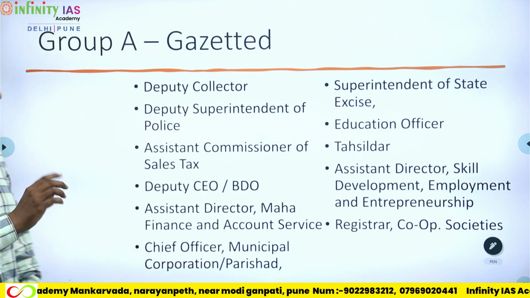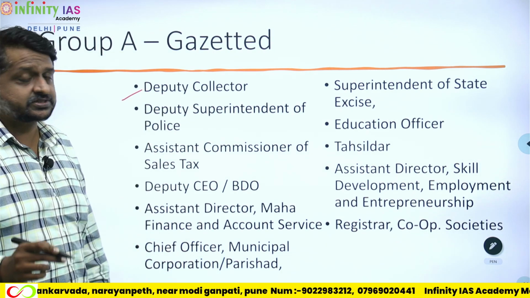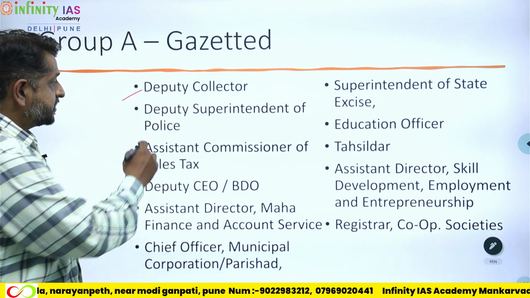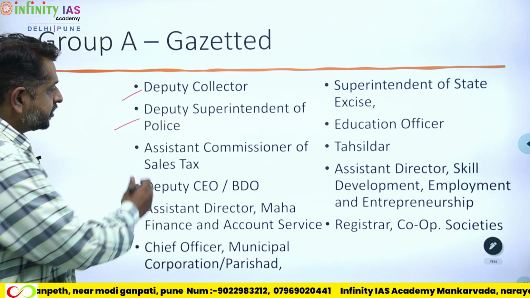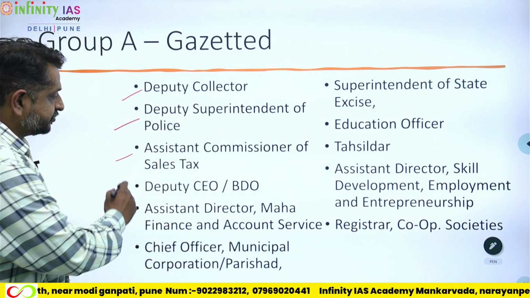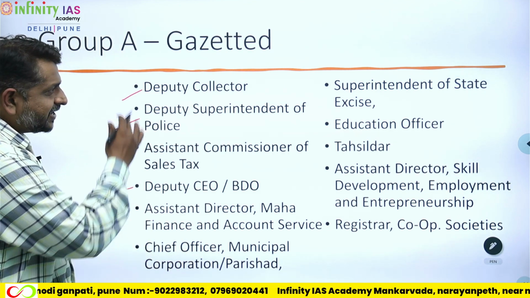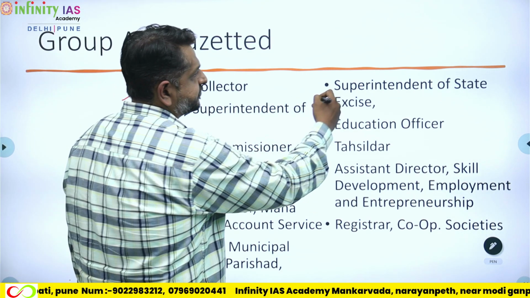Here is the entire list of posts that you would have. So you have deputy collector, which of course everybody knows, and this is what everybody tends to aim for. The next one is known as DYSP, Deputy Superintendent of Police. You have Assistant Commissioner of Sales Tax. You have Deputy CEO, also known as BDO, Block Development Officer. You look at these posts, you know for a certain fact you are going to have an excellent life.